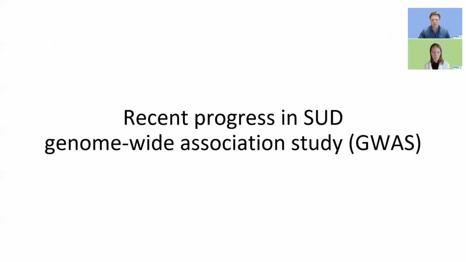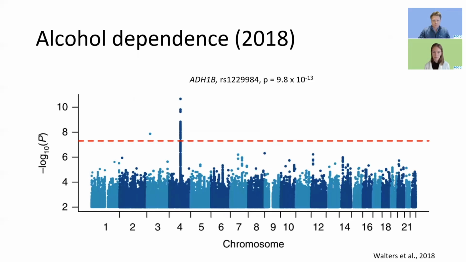All right, so now we'll talk a bit about some progress that has been made for substance use disorders. I'll be talking about alcohol and nicotine, and then Em will walk you through some other additional studies. And so alcohol dependence and alcohol use disorder is a great example to demonstrate the progress that we have made in the past few years.